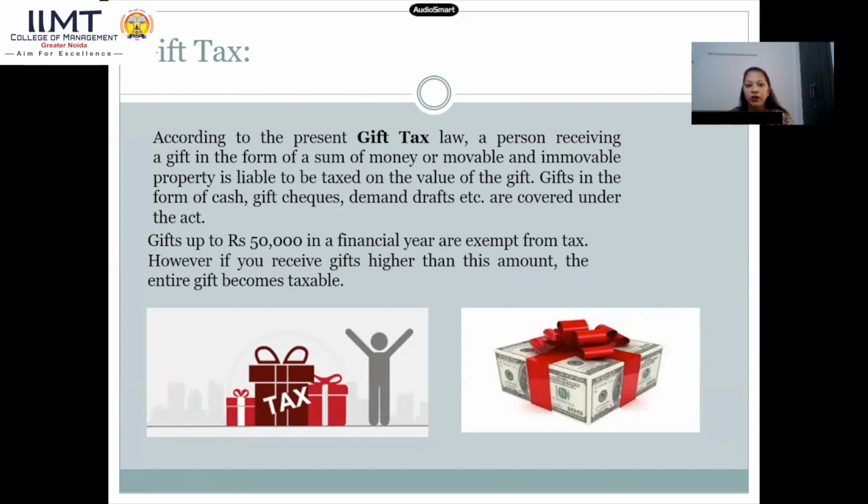A person receiving a gift in the form of a sum of money or movable or immovable property, both are considered, is liable to be taxed on the value of the gifts. Gifts in the form of cash, gift checks, demand draft, etc. are covered under this act. Gifts up to rupees 50,000 in a financial year are exempt from tax, but it's very important to understand that during one financial year, if you receive gifts up to rupees 50,000, then it is exempted. However, if you receive gifts higher than this amount, the entire gift becomes taxable.